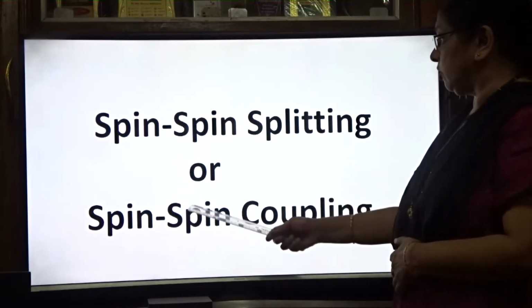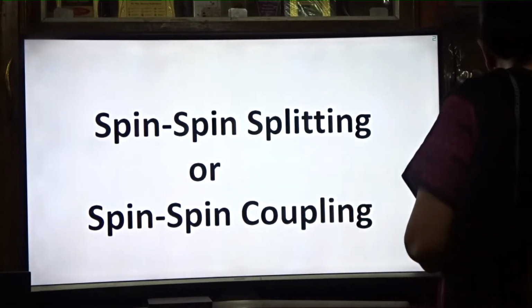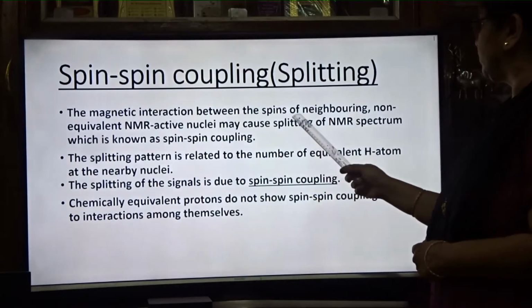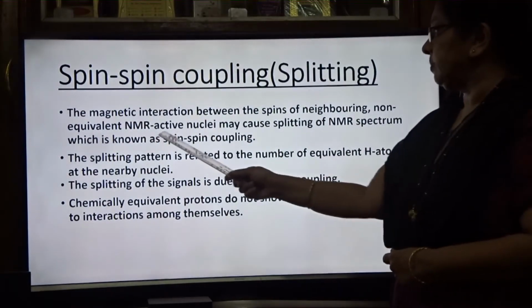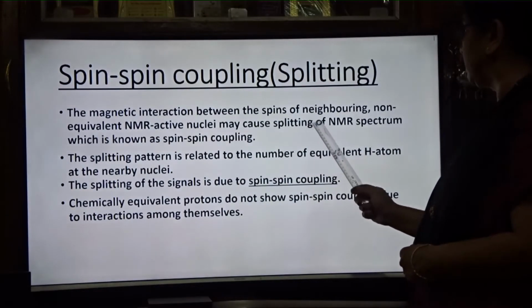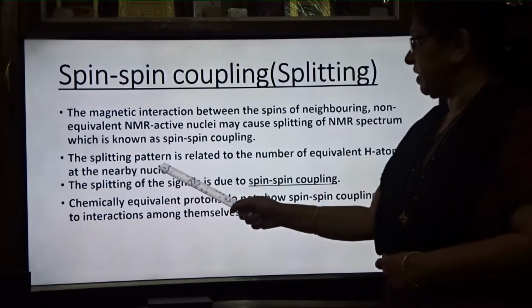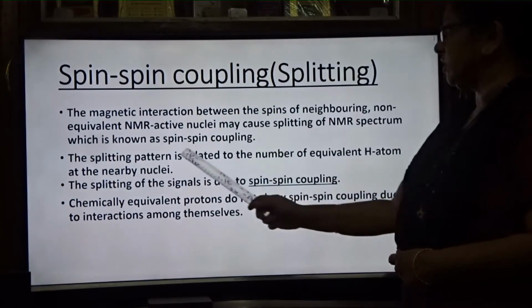Spin splitting or spin coupling. The magnetic interaction between the spins of neighboring non-equivalent NMR active nuclei may cause splitting of the NMR spectrum, which is known as spin coupling. The splitting pattern is related to the number of equivalent hydrogen atoms at the nearby nuclei.